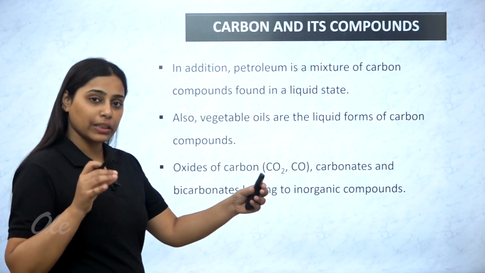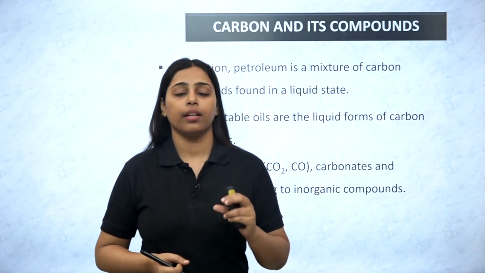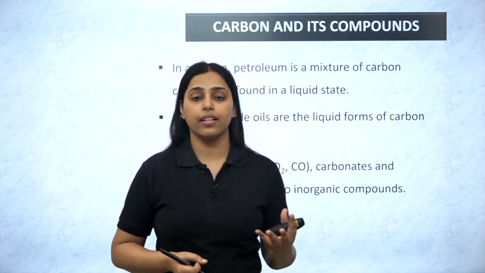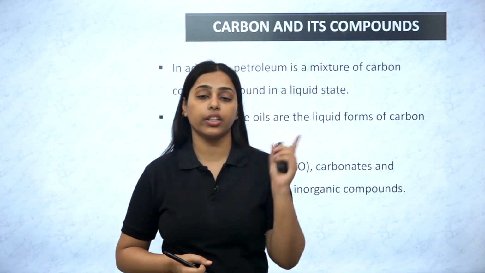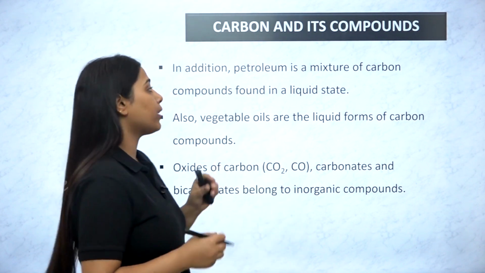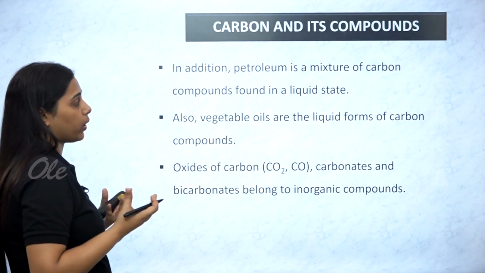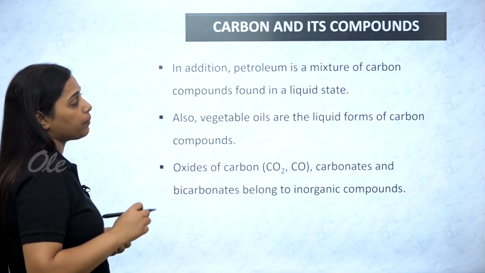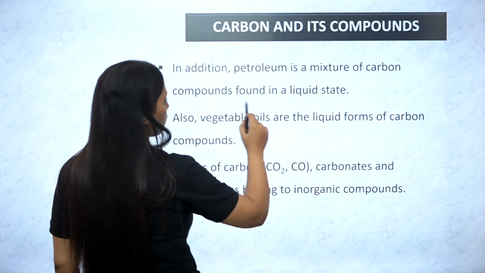The strength of the carbon-carbon bond is very large. It is a very strong bond, and it requires a lot of energy to break this bond. That's why carbon is capable of existing in chains. It's not easily broken down. In addition, petroleum is a mixture of carbon compounds found in liquid state.